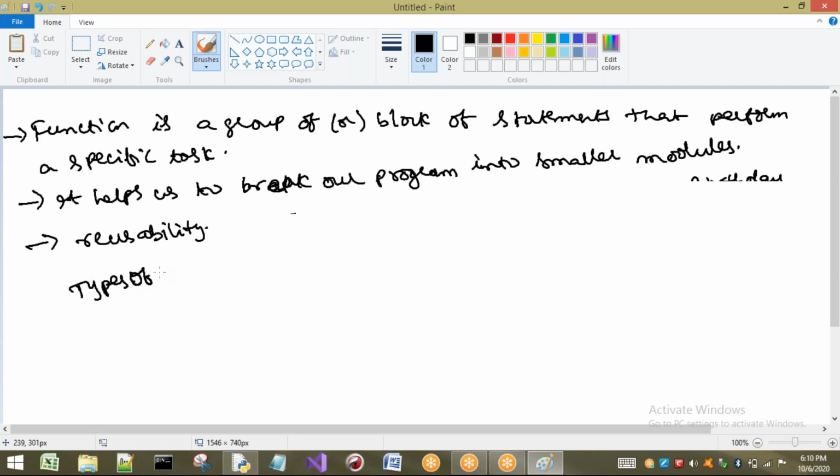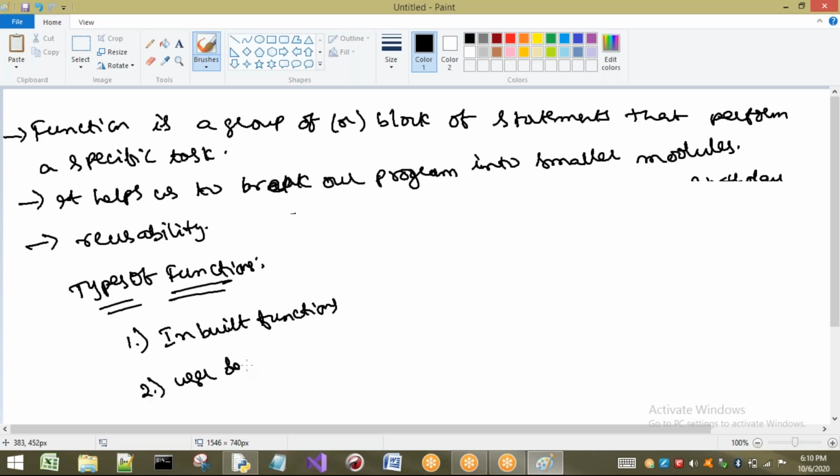So what is meant by types of functions in Python? Generally, we have two types. First one is inbuilt functions. Second one is user-defined functions. So listen to one thing.